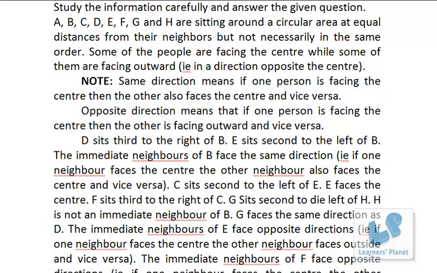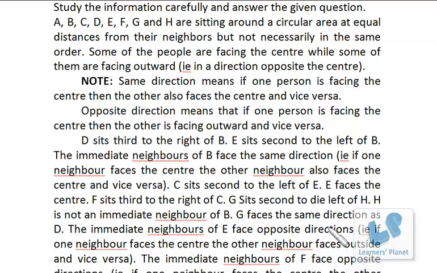Now we try this first set of questions here. A, B, C, D, E, F, G and H are sitting around a circular area at equal distances from their neighbors, but not necessarily in the same order. Some of the people are facing the center while some of them are facing outward, that is, the direction opposite the center. Now here, the same direction means if one person is facing the center, then the other also faces the center, and vice versa. Opposite direction means if one person is facing the center, then the other is facing outward.